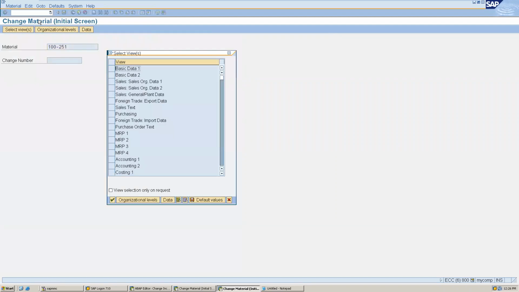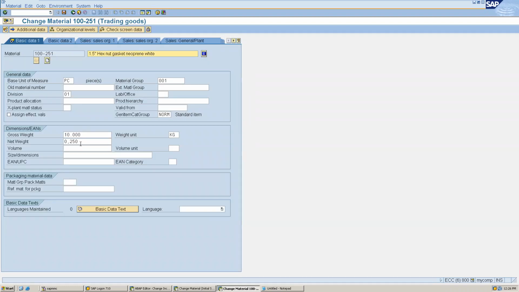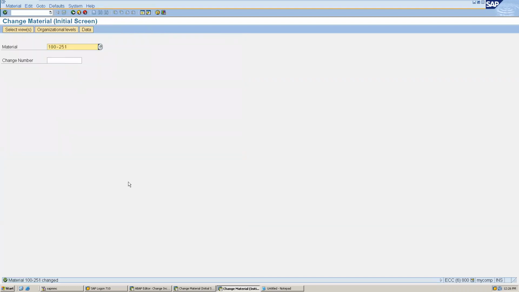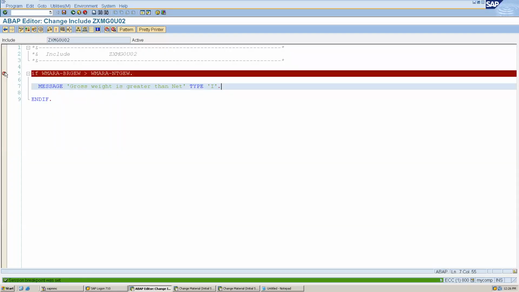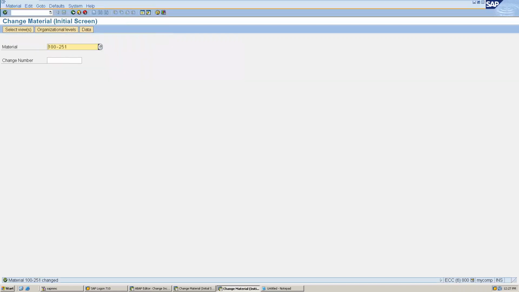MM02, get inside, and let's make it 20,000, for example. Why were we not getting this information message? Let's see if we get it. We get it. Okay.